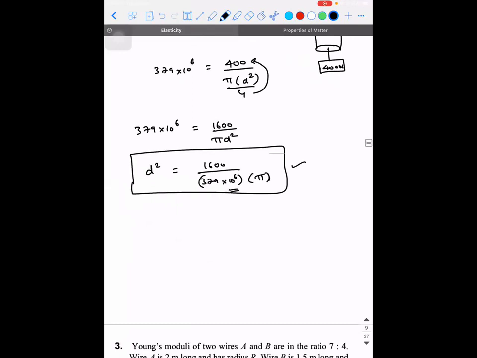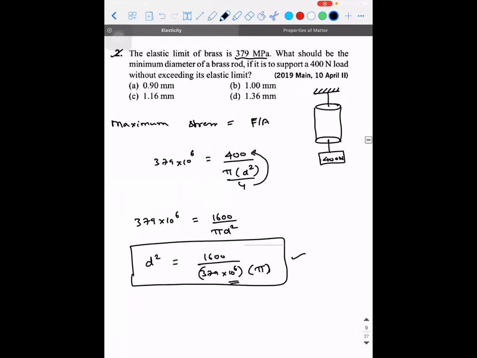Sir, I think it's A, sir. Yeah, the 0.9 now. I think so. But let me check the answer. Second one is C. It's given as 1.16. Just check your calculations. Oh, sorry, sir. I thought numerator is greater. Okay. Sorry, numerator is lesser, I thought. Okay, you went by the trial and error method. Yes, sir. So it is 1.16 millimeter. That's the answer. Shall I move on to the next one, guys?